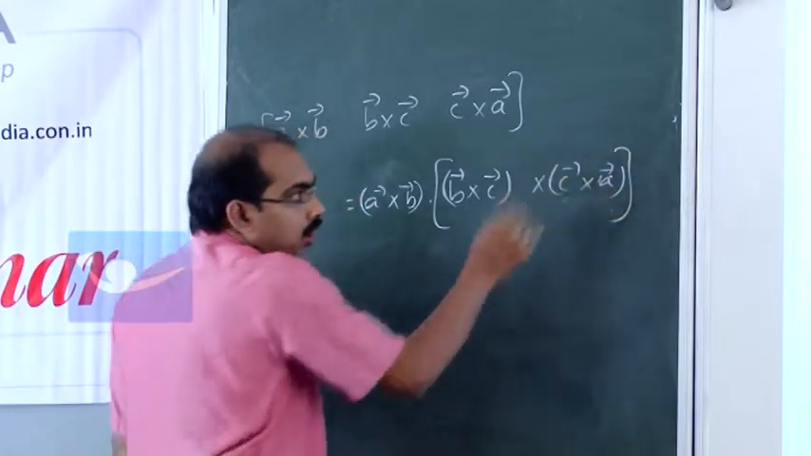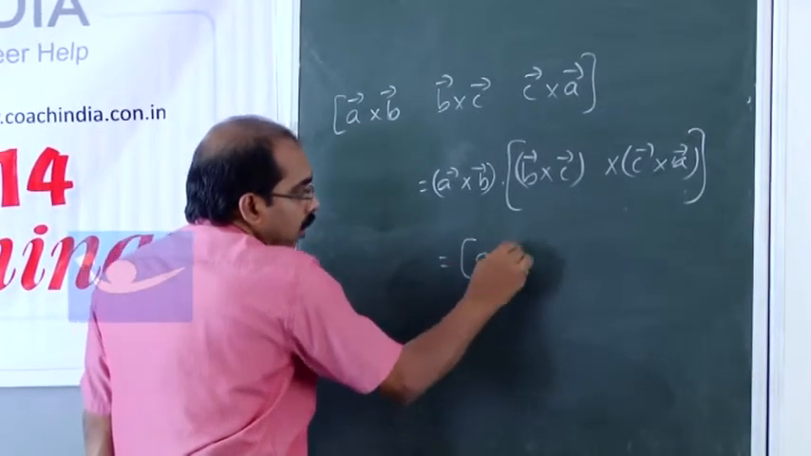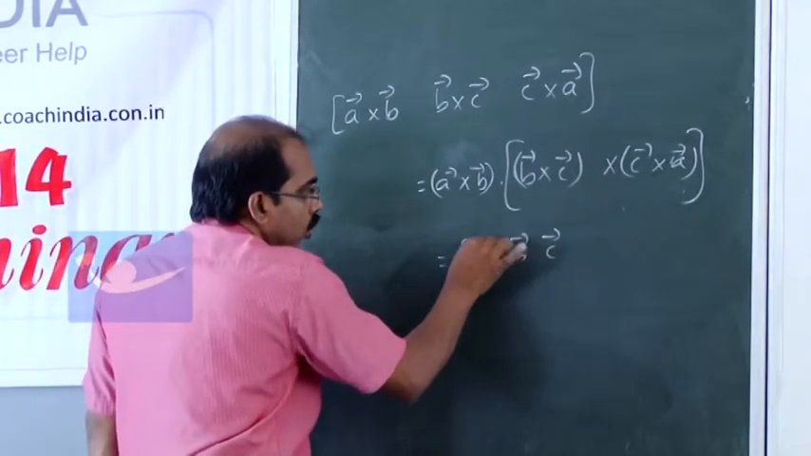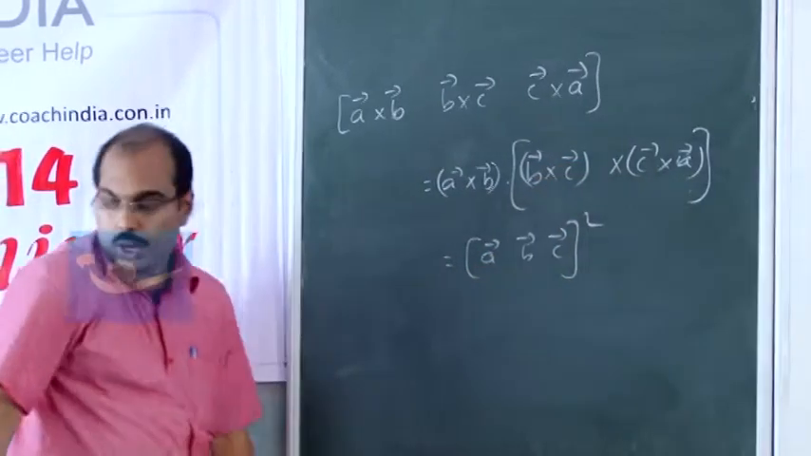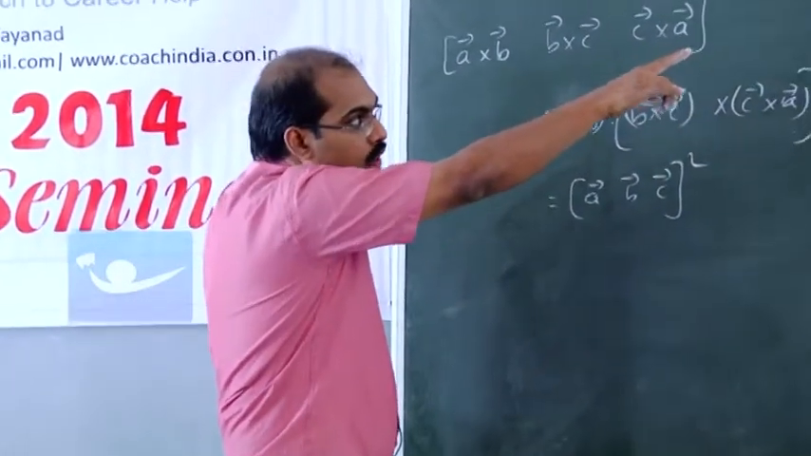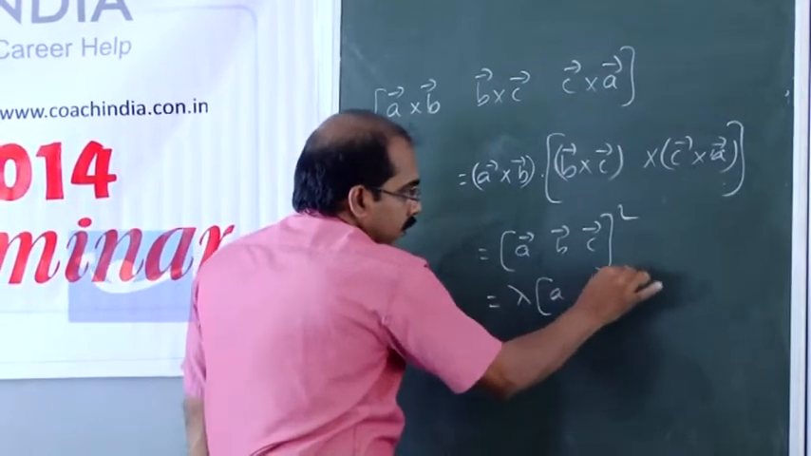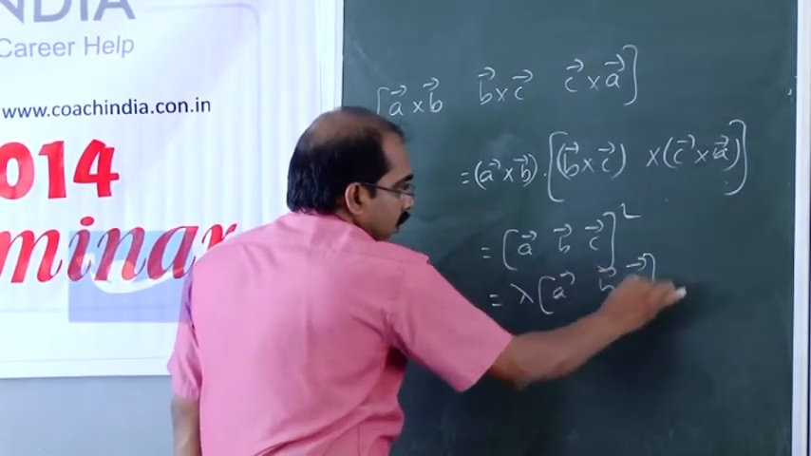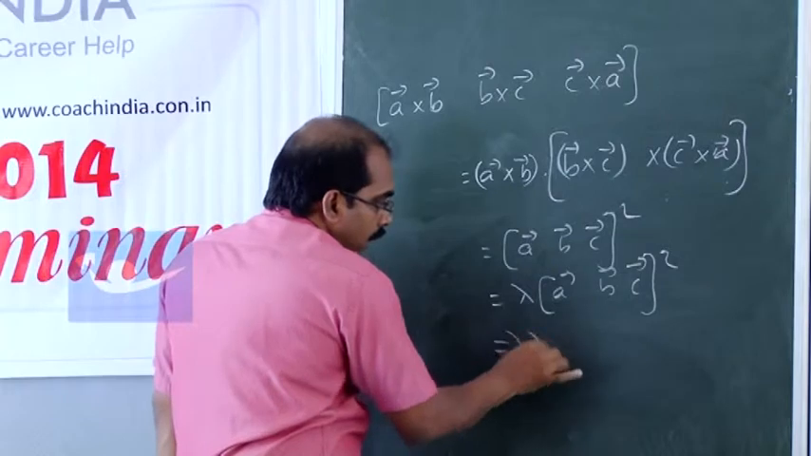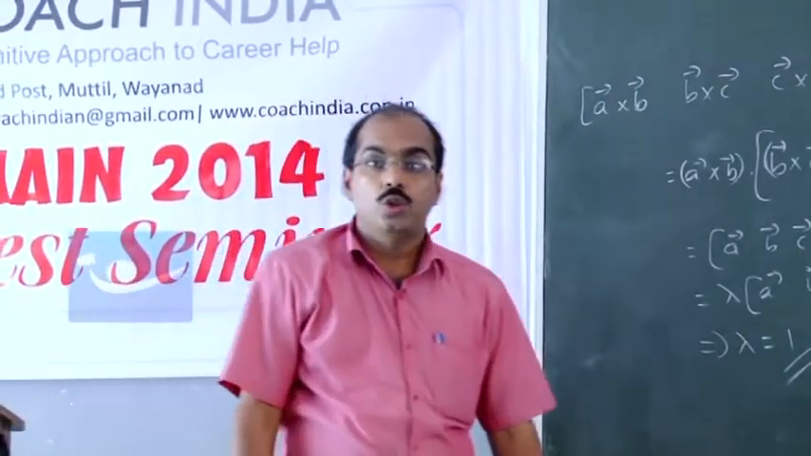On simplification, we have it as the box product ABC square. Box product ABC square means it is nothing but lambda ABC square, so we must have lambda equal to 1.